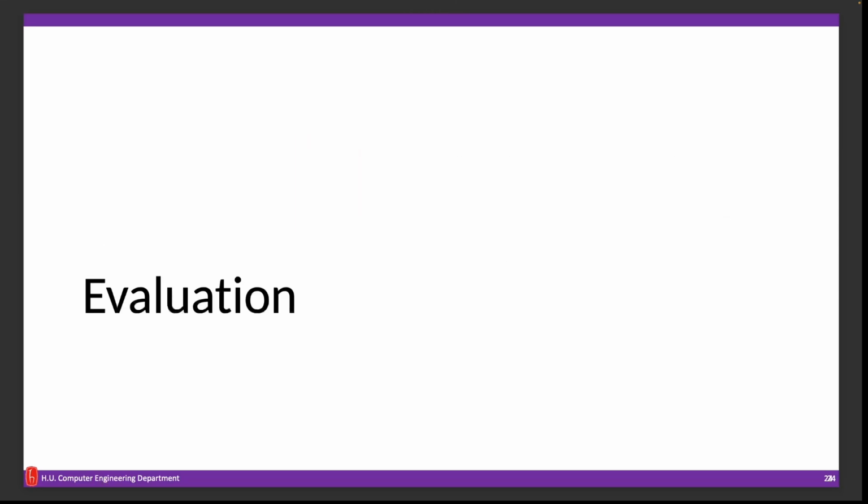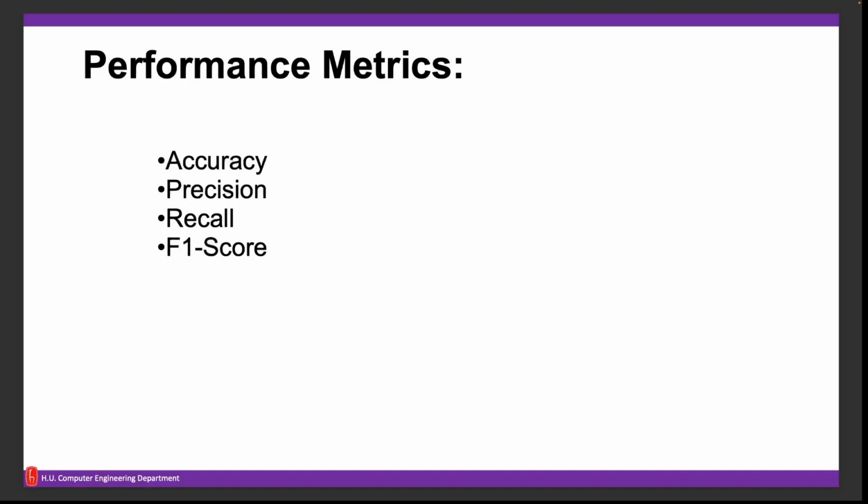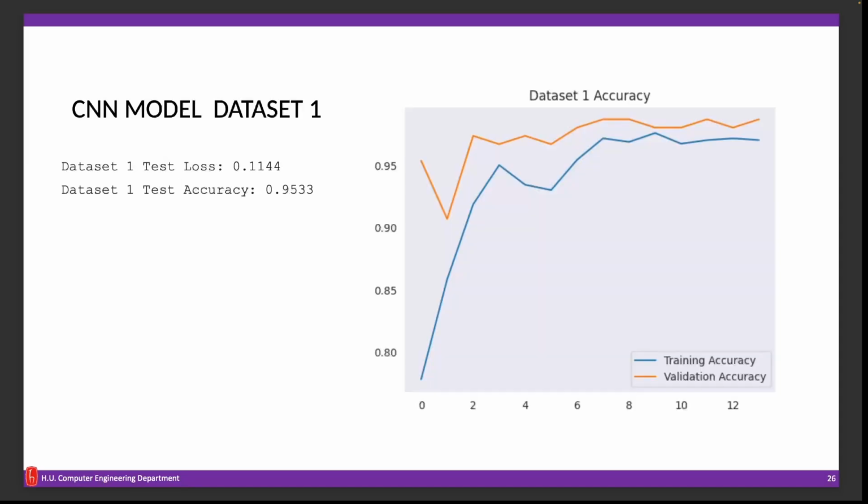Let's look at how these models worked on different datasets and evaluate them. We basically have four different performance metrics: accuracy, precision, recall, and F1 score, to create a more accurate performance evaluation. First, let's examine the CNN model and how it performed on different datasets.